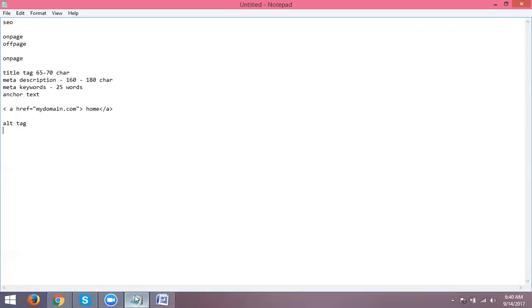Please write down the code of the alt tag. Image source is equal to, the syntax.